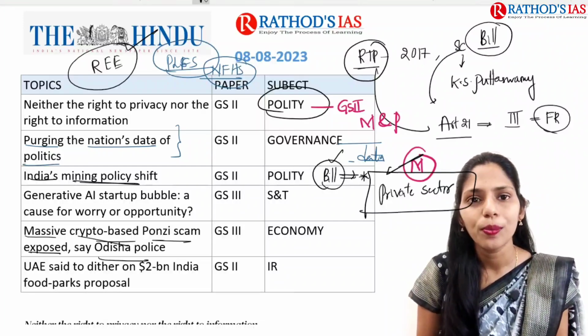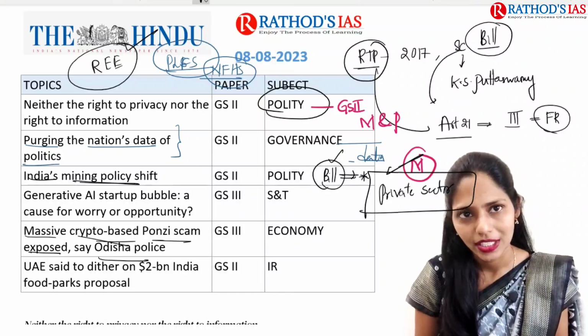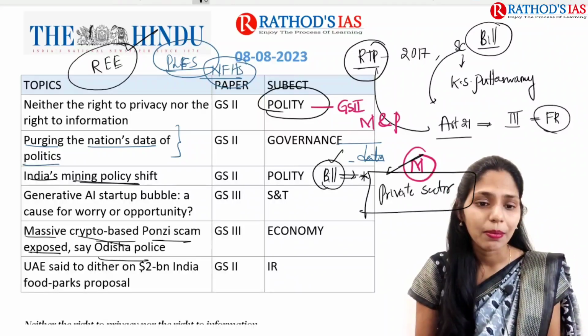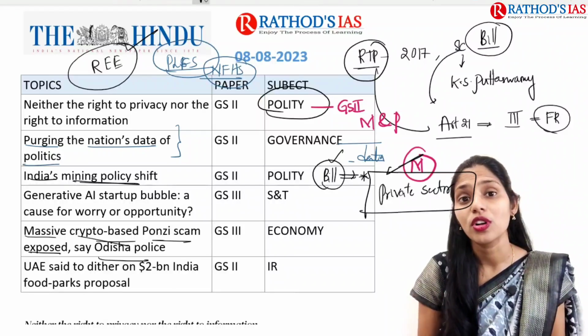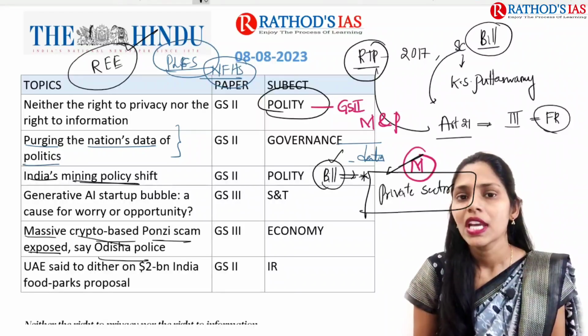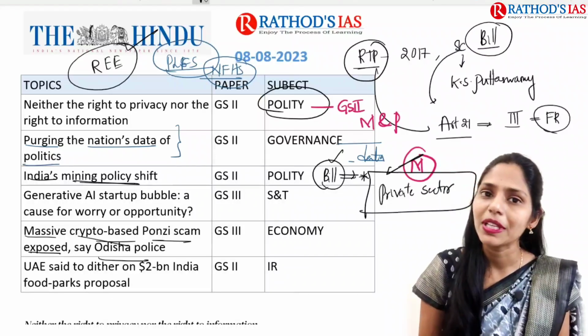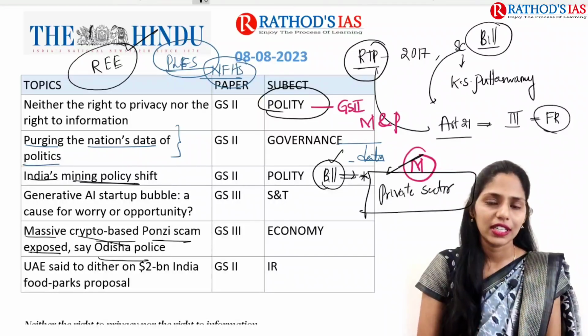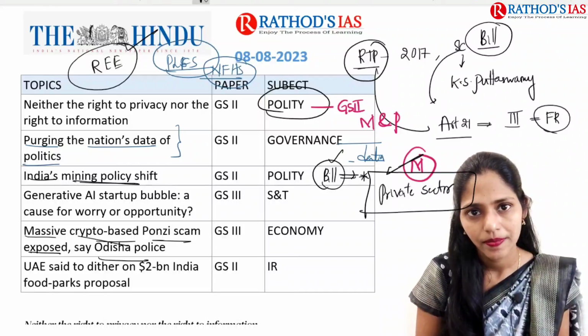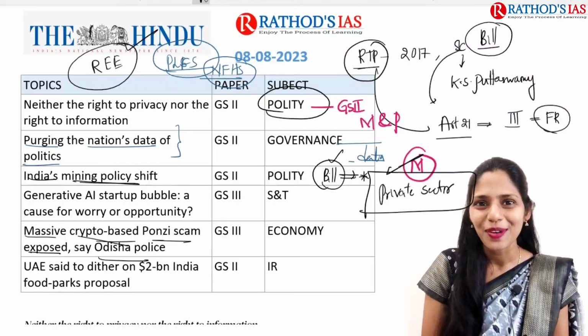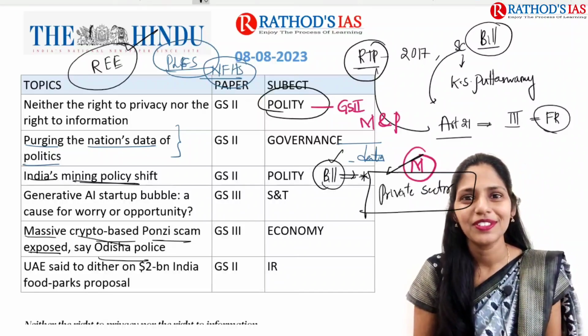So one crypto-based Ponzi scheme came to light now. This is what was said by Odisha police. So here you have to know what exactly this Ponzi scheme is, and you have to understand what the issues will be. So the next homework is: what will be the outcomes of these Ponzi schemes? Have you ever joined these Ponzi schemes, anyone? Please let me know.